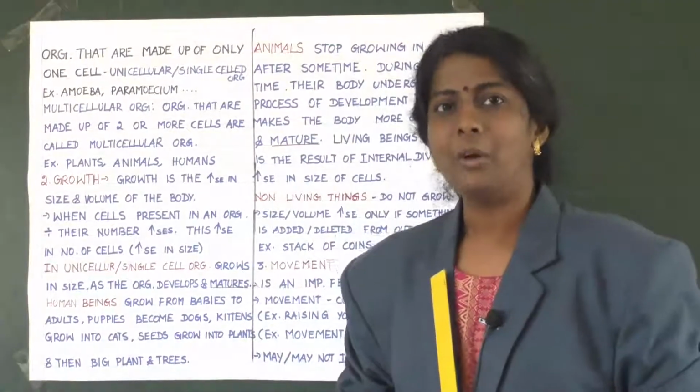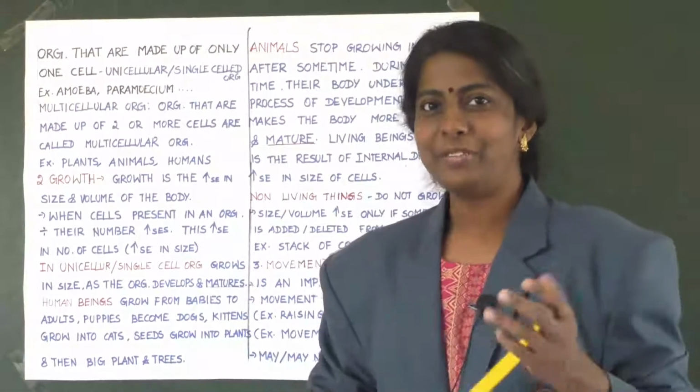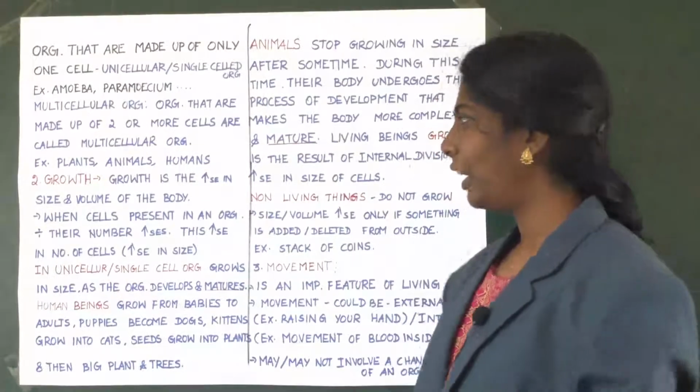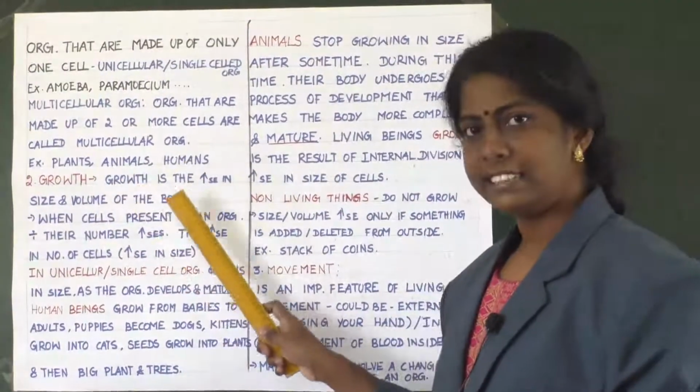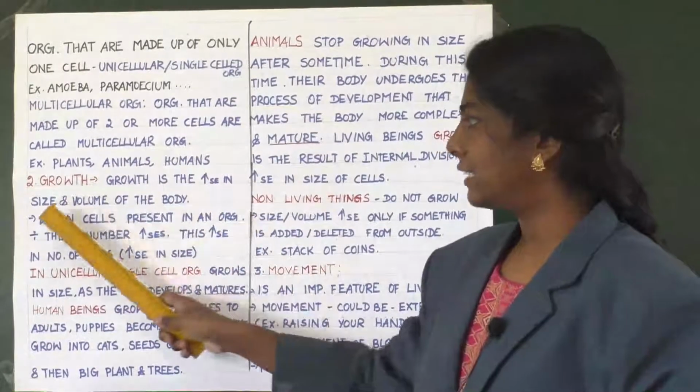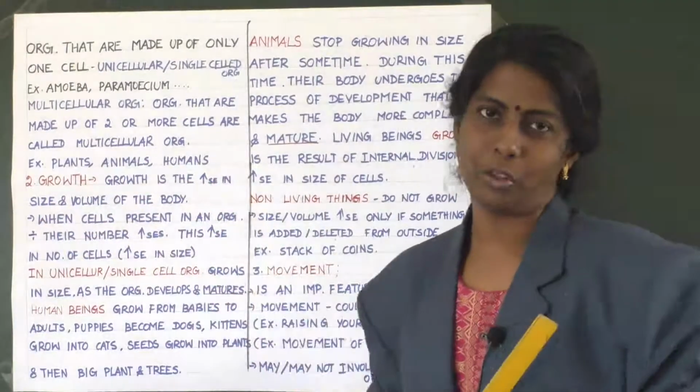Yes, children. Now let us learn about the second feature, growth. So what do you mean by growth? Growth is the increase in size or volume of the body.